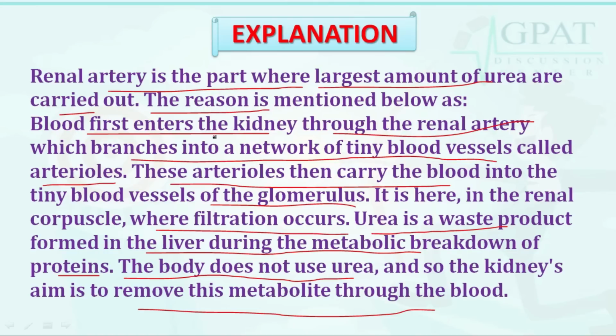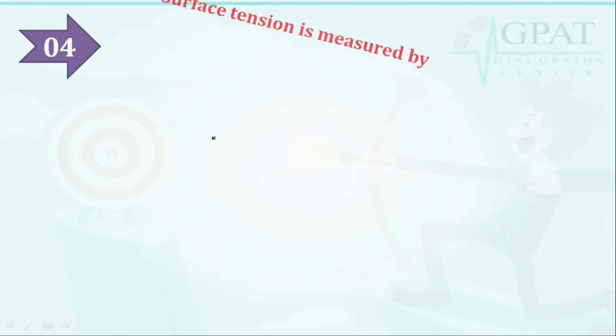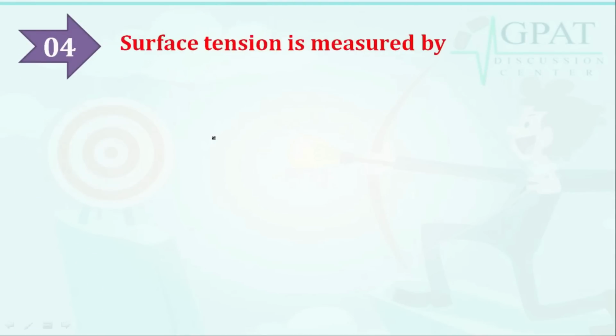In the renal corpuscles, where filtration occurs, urea is a waste product formed in the liver during the metabolic breakdown of proteins. The body does not use urea, so the kidney aims to remove this metabolite through the urine.